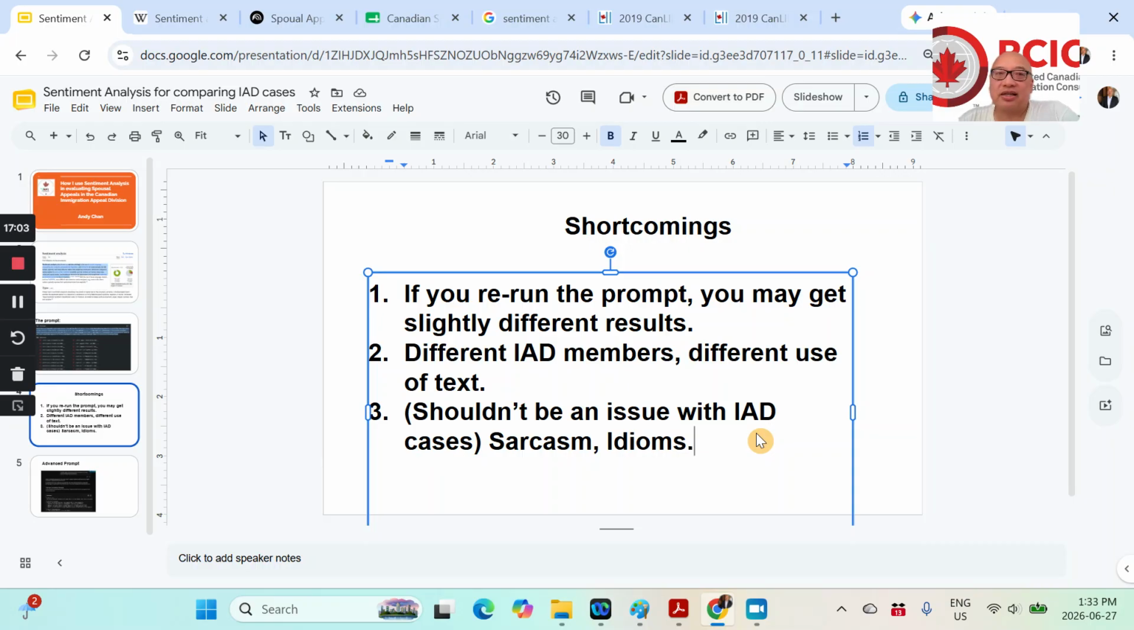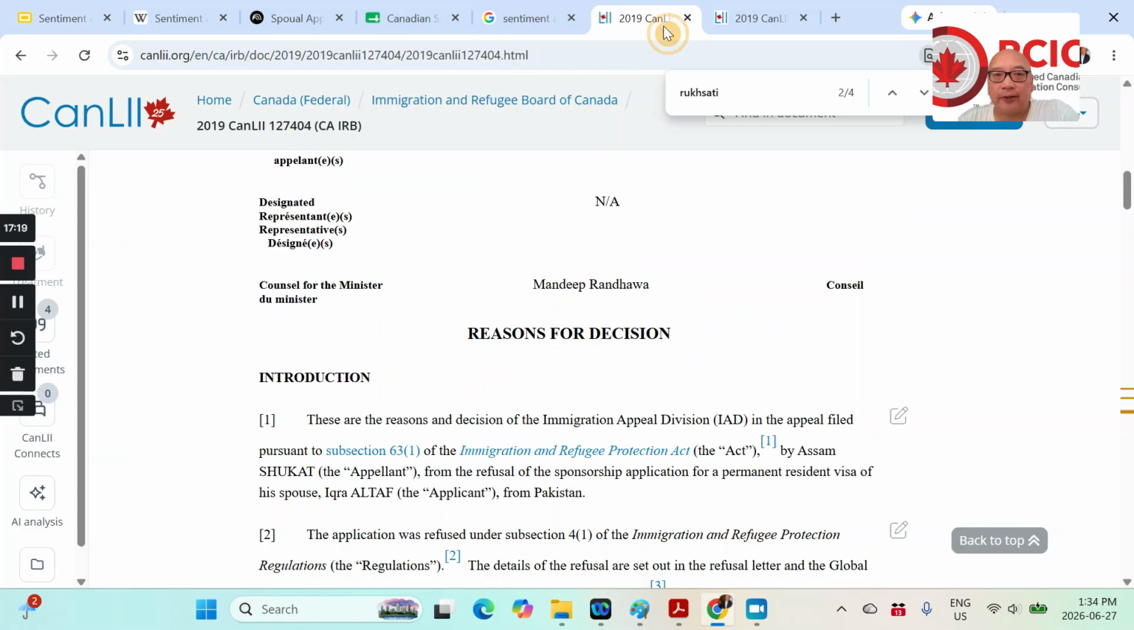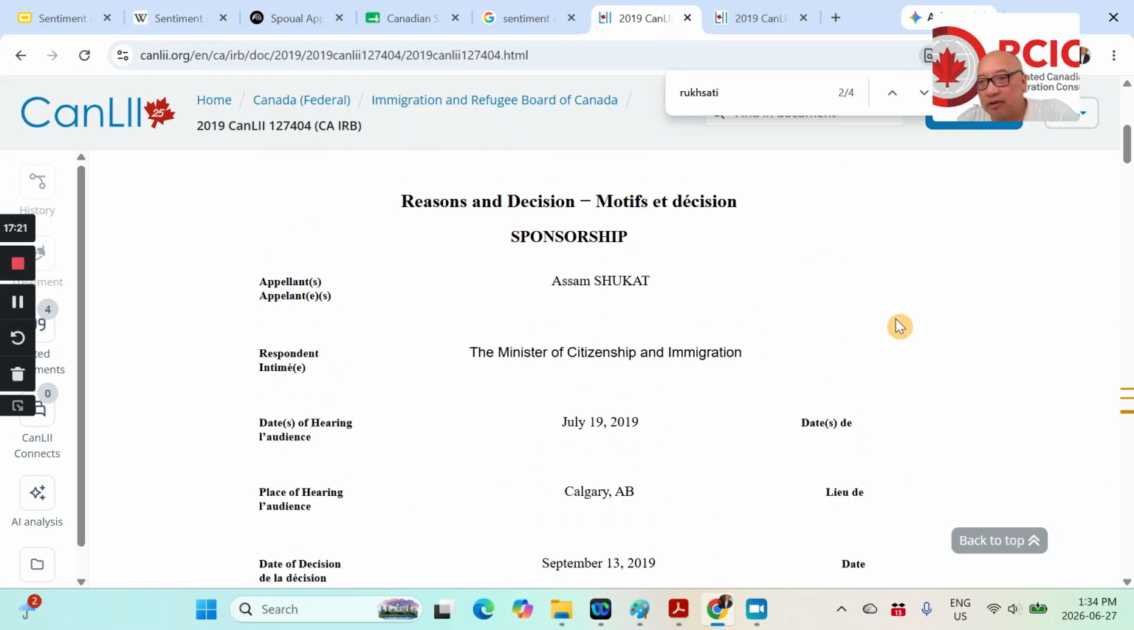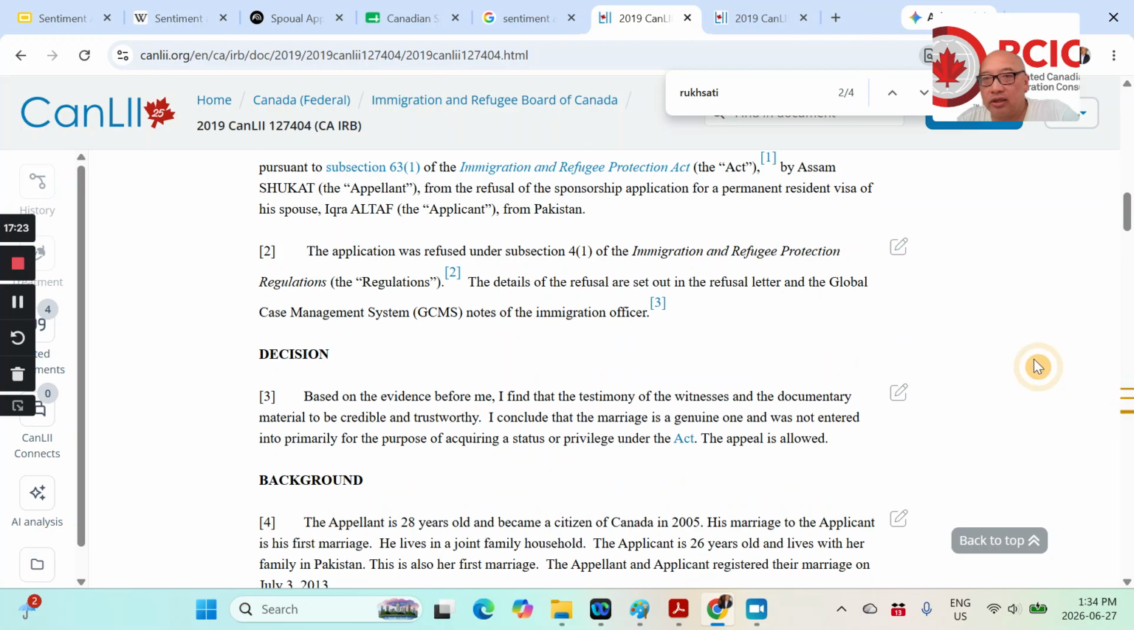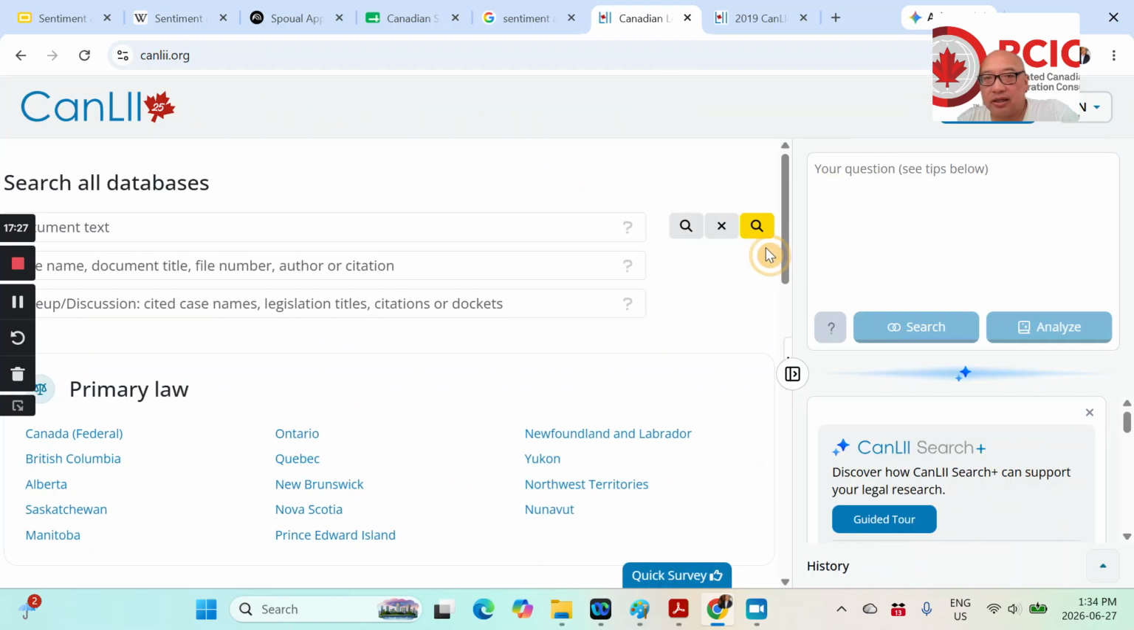It's an imprecise science, and it is used in AI, but for the purposes of what I was trying to do, looking for negative comments, that's why I used sentiment analysis to filter down all the files from CanLII. And the reasoning behind that is I simply went into CanLII, and it did this.